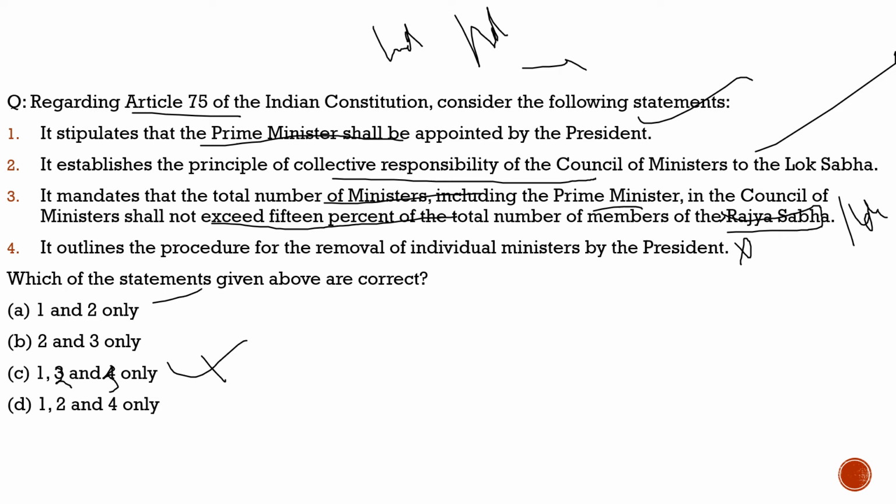This is the last part of our discussion with respect to the President and the Council of Ministers. From tomorrow we will take up the Attorney General for India, but today this would be the last question from the Prime Minister and the Council of Ministers. I hope you had understood it. And with this, let's move to the last part of our discussion and see what question we had brought.